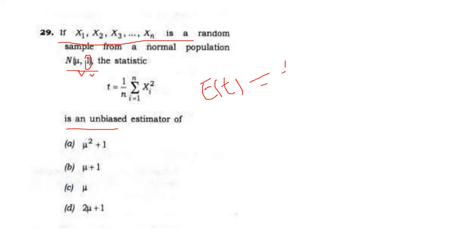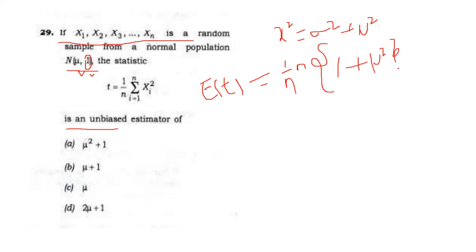Expected value of T equal to 1 upon n into, here the summation is there, we get n times the expected value of x square. The expected value of x square is variance plus mu square. Here the variance is 1, so we get 1 plus mu square. Here n and n will be cancelled. Finally we got 1 plus mu square. So option A is the correct answer for question number 29 from the ISS question paper. Now we can check one more question.